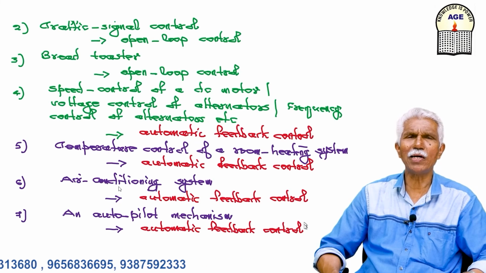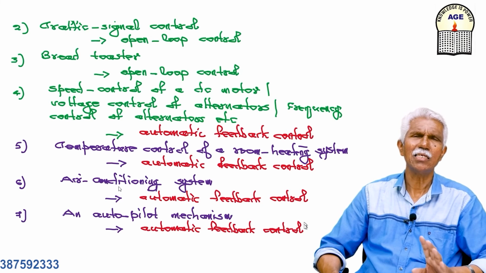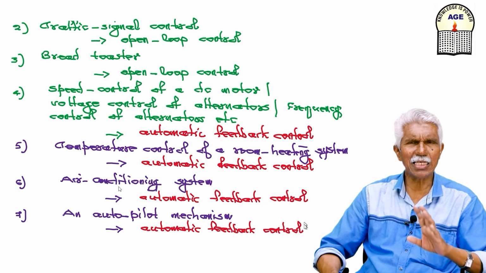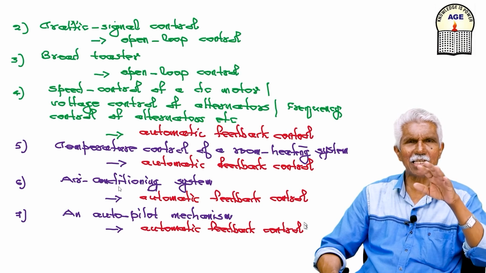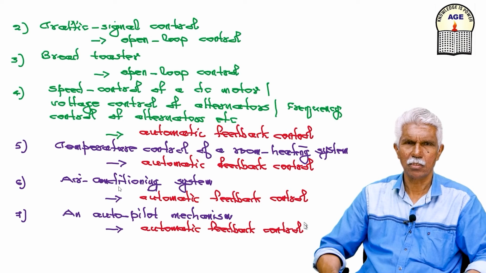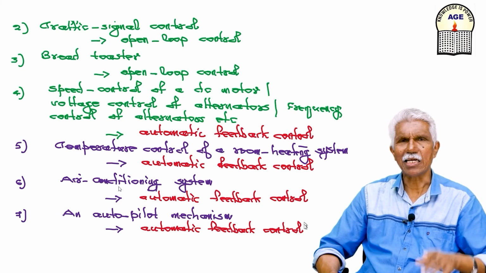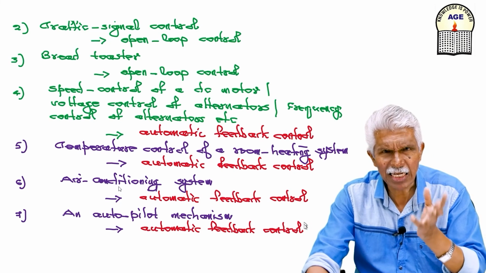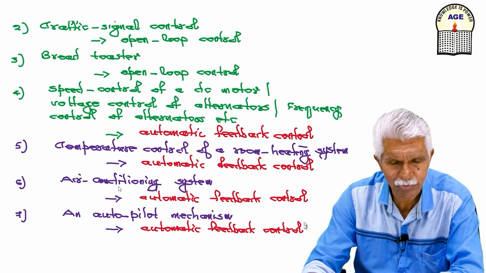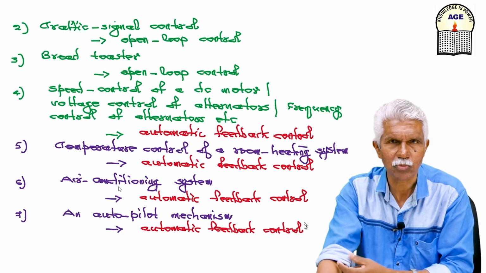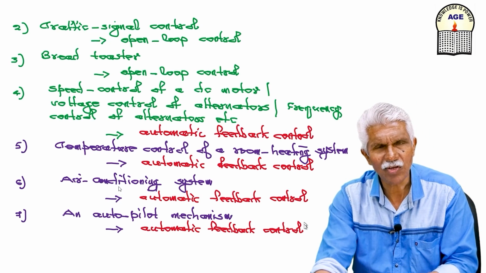So this is what is called an autopilot system. During cruising, we don't require a pilot, so an autopilot can take care of it, because once the aircraft is at a certain altitude, for example 30,000 feet, we don't expect many problems. An autopilot can take care of control of the aircraft. Autopilot is control of the aircraft by computers, so that is an automatic control mechanism. So these are some of the examples of open loop systems and closed loop systems, and the advantages and disadvantages of each type of control.